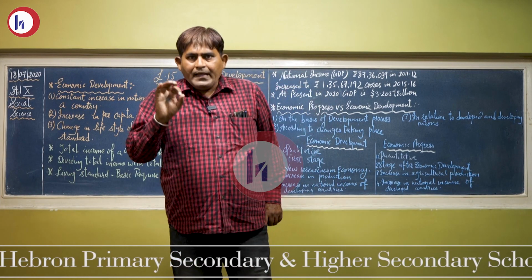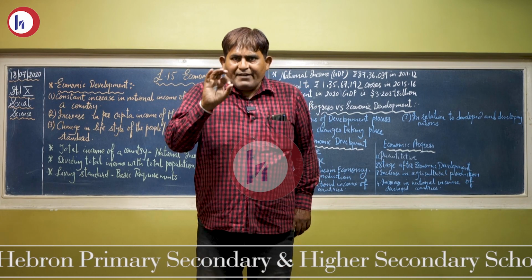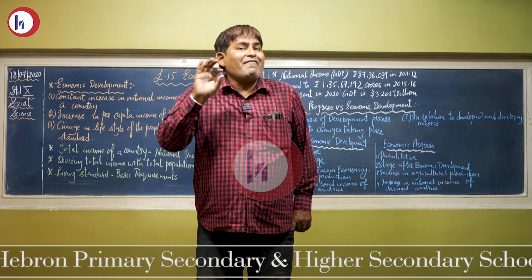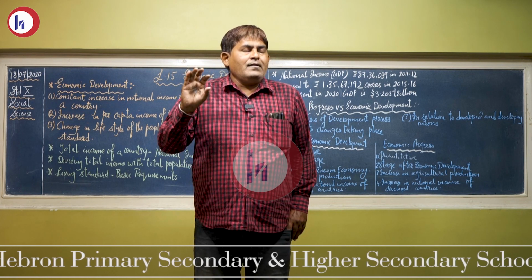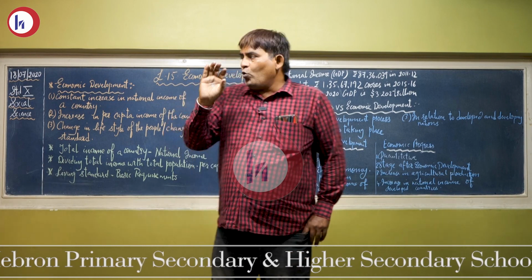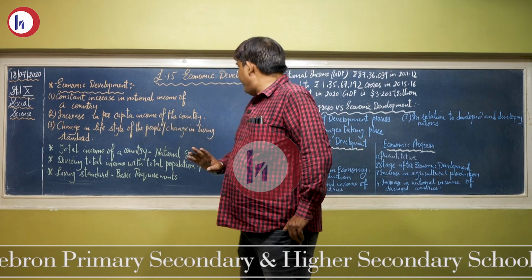And therefore, we can say that we are a developing country, or we are on the verge of development. We can see that India is a developing country, and on the other side, the economic development is increasing. Therefore, we can find all these features in our country.